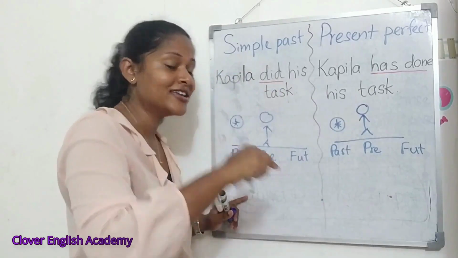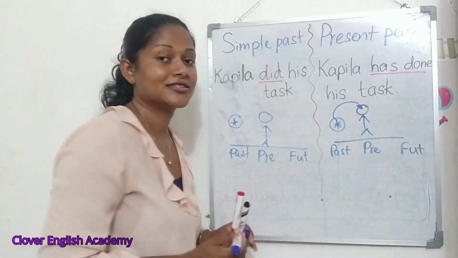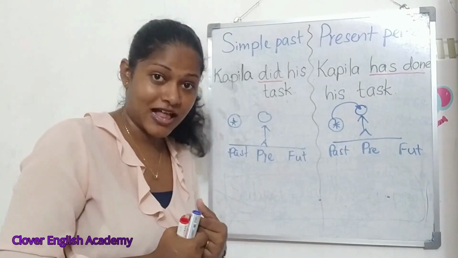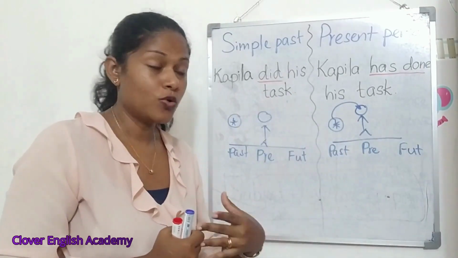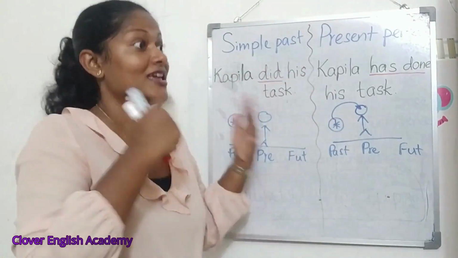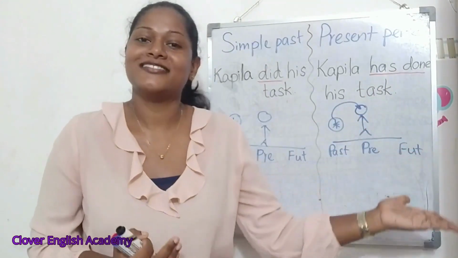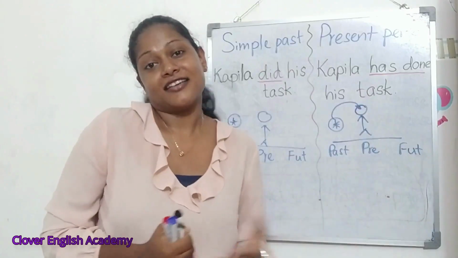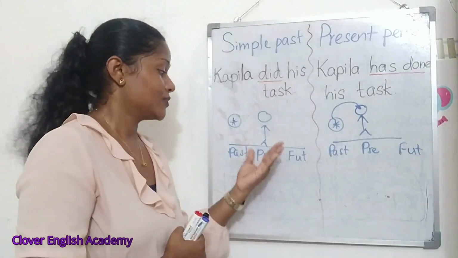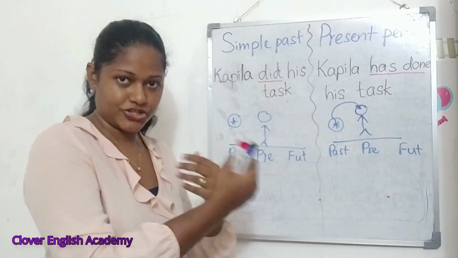Here he has done his task means අතීතයේ කළා but there is a present result. වර්තමානයත් එක්ක සම්බන්ධ, there's a connection with the present and there's a present result. So if you go there now you will see that he has completed. ඉවර කරලා තියෙන task එක ඔයාලට දකින්න පුළුවන්. ඒ නිසා තමයි අපි කියන්නේ ඒක දිහා බලලා කපිල task එක ඉවර කරලානේ. Kapila has finished the task. So Kapila has done the task. Karala. Is it clear? So main difference is that. Okay. So this action completed in the past and this has a connection with the present.